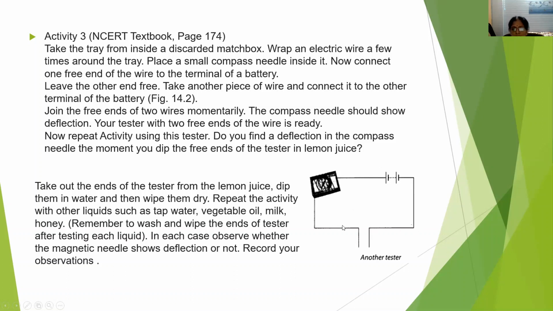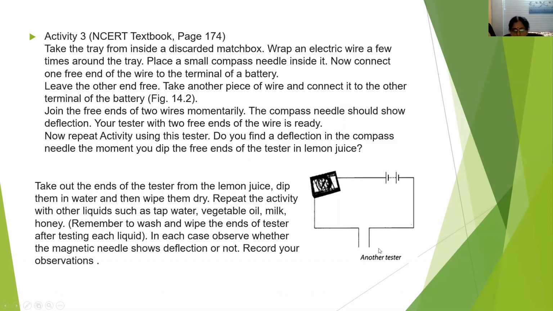Now we have to use this tester for repeating the same activity we performed in the previous one. That is, we have to keep the free ends of the tester in lemon juice or in vinegar. Now, do we find any deflection? That is, the magnetic needle of a compass moves, which is what we call deflection. So do you find the deflection in the compass needle? Yes. Now if you remove the free ends of the tester from the lemon juice,